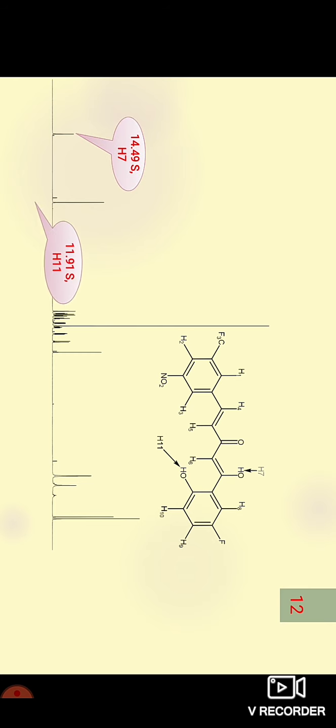Both the H7 and H11 protons are hydroxy protons and show singlets, but the H7 proton shows hydrogen bonding. Therefore, its chemical shift value is deshielded as compared to the H11 proton. This is the resolution spectrum of the H1 NMR spectrum of compound 2.